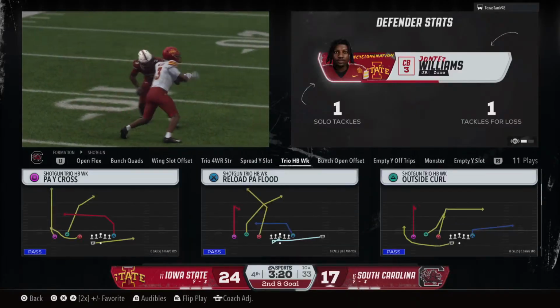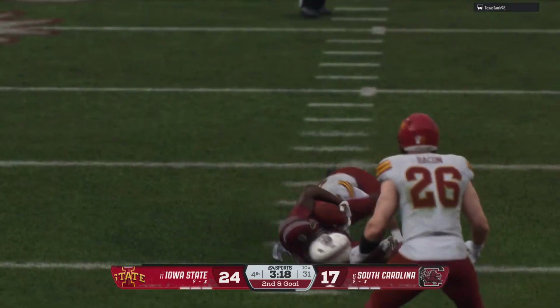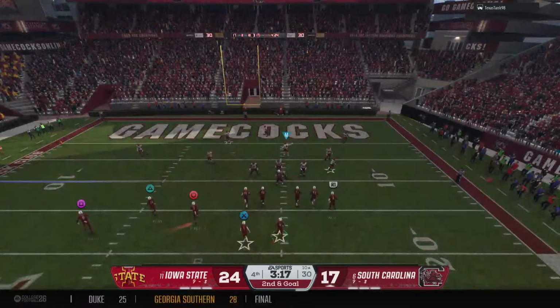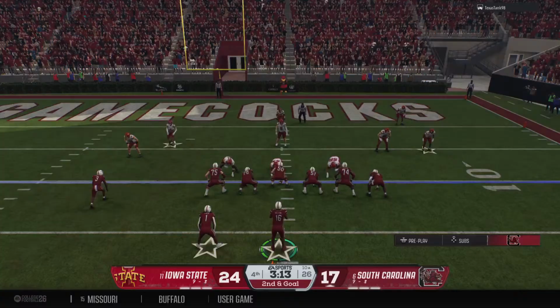Just a tremendous play here by the corner. The offense completes the pass, but the corner comes up, makes a nice form tackle while driving that receiver back in the process. Ball back at the 10-yard line now for second and goal.